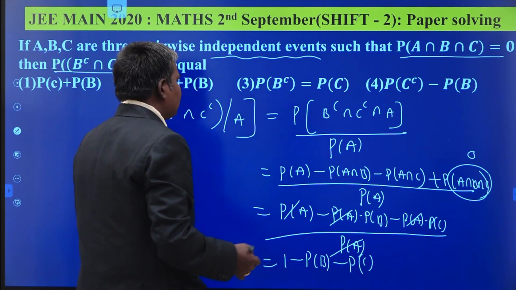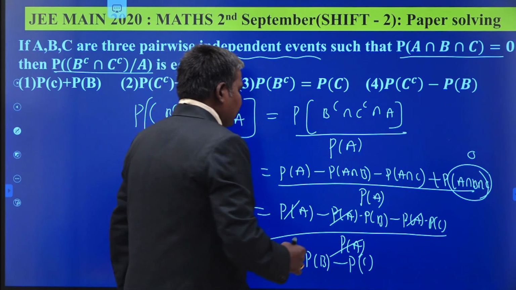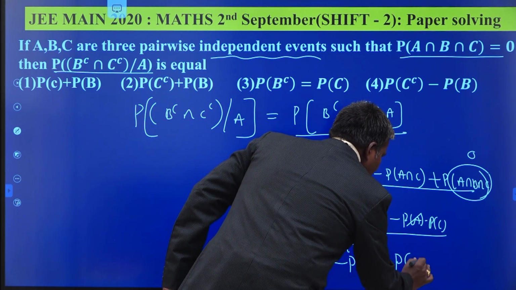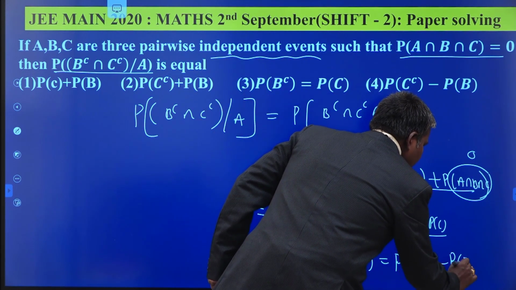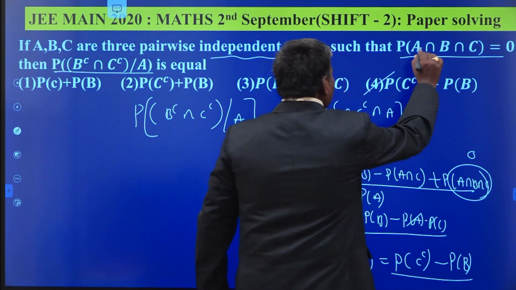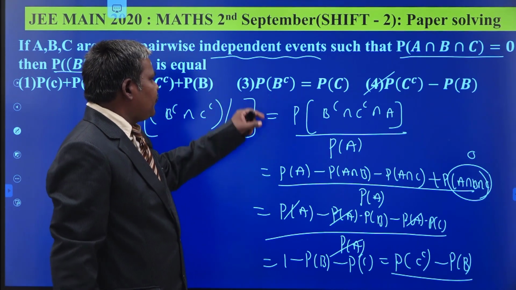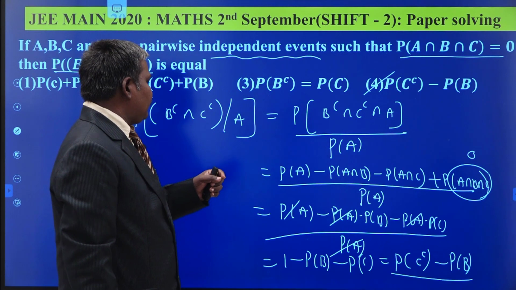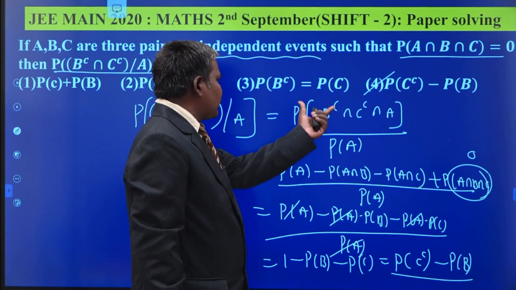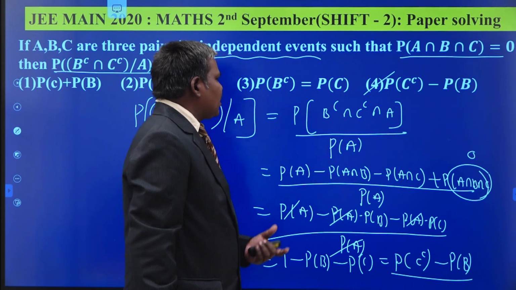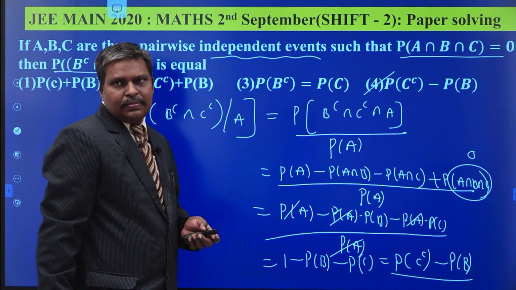Depending upon the options, you have to choose which one is correct. See, 1 minus P of C is nothing but P of C complement. Probability of C complement minus P of B itself. So your fourth option is the correct option. Understand? So you need two definitions: what are independent events and what it means. Once you get the meaning of this event, B complement intersection C complement intersection A, we can easily crack this one.